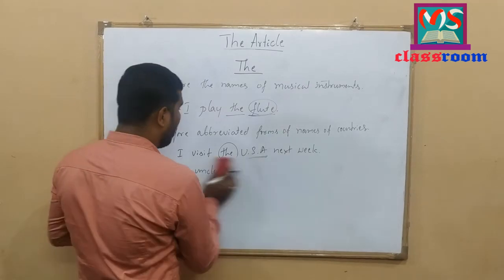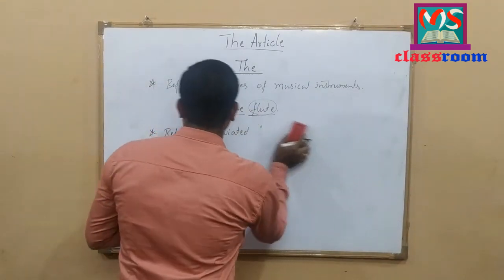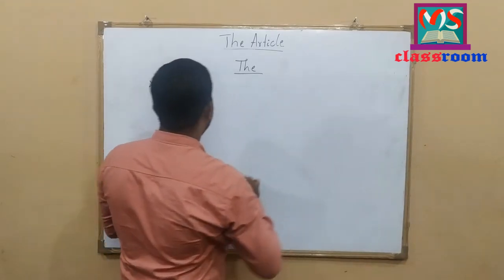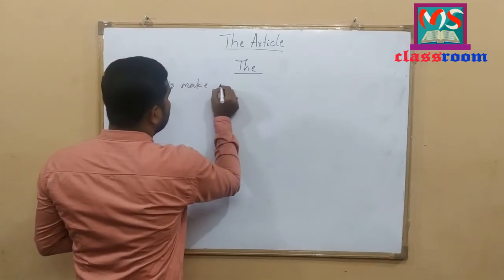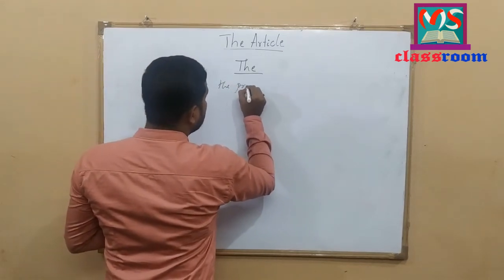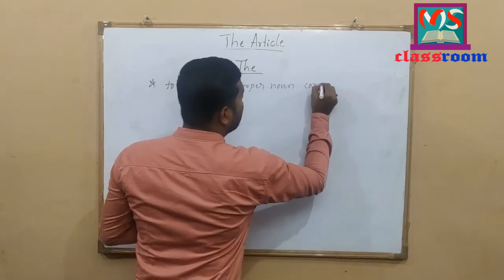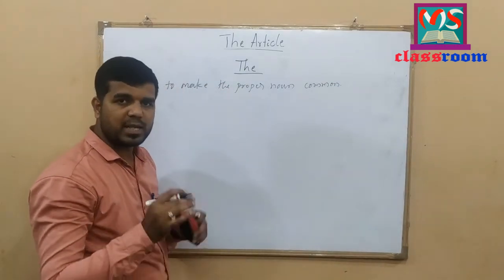Here definite article the is also used to make the proper noun common. It is used to make the proper noun common. To understand this concept, let me write some examples here.